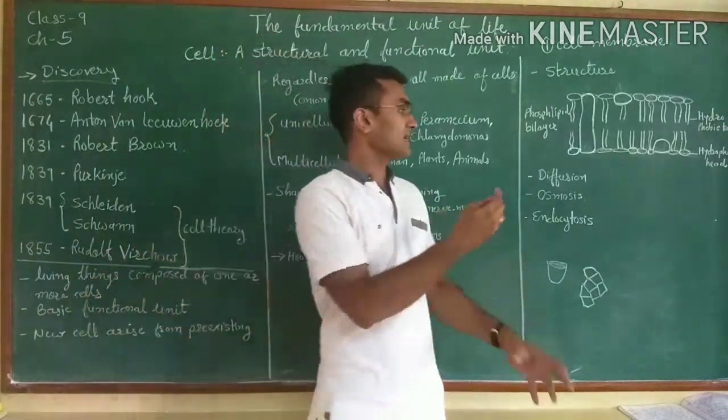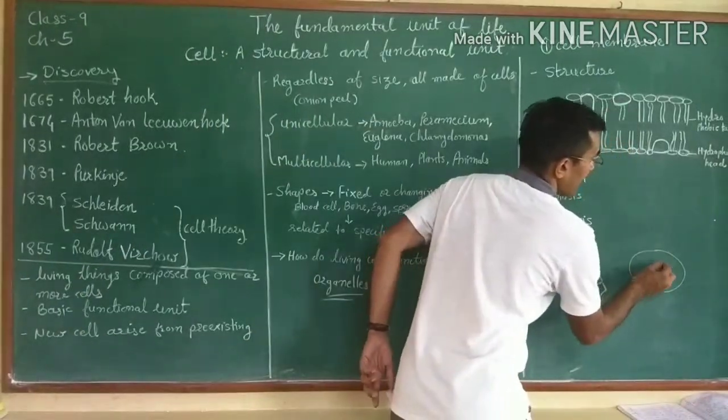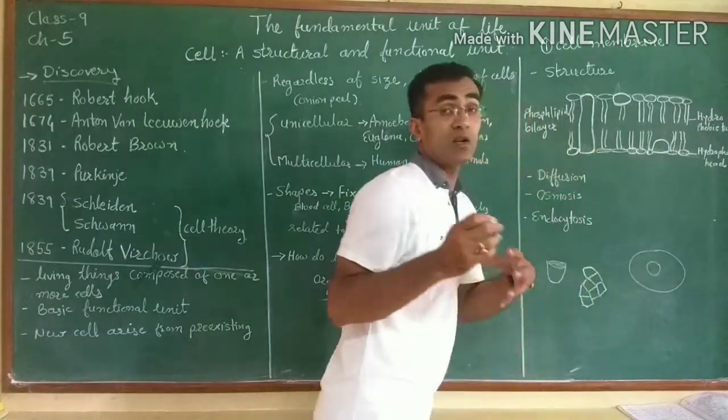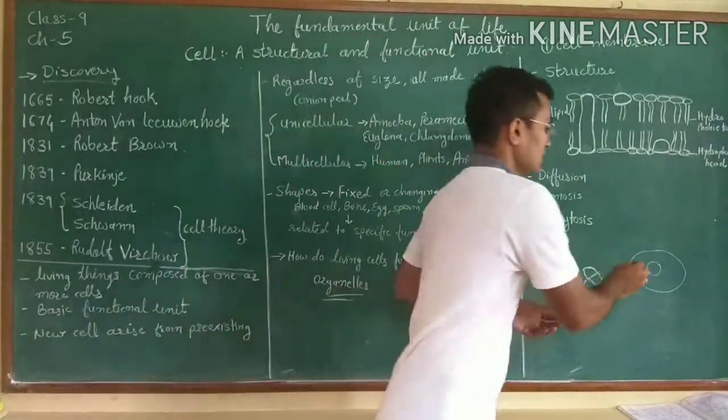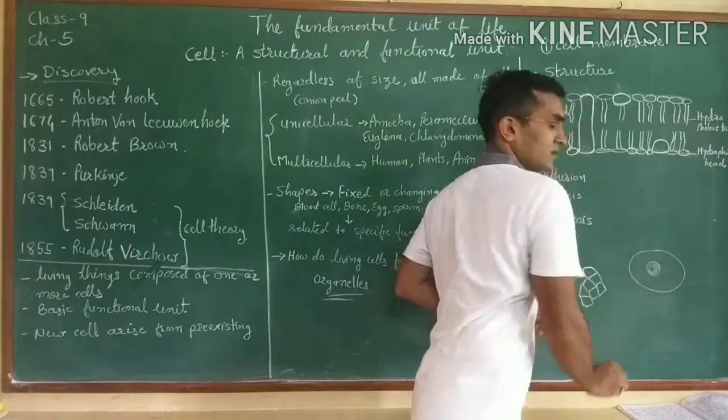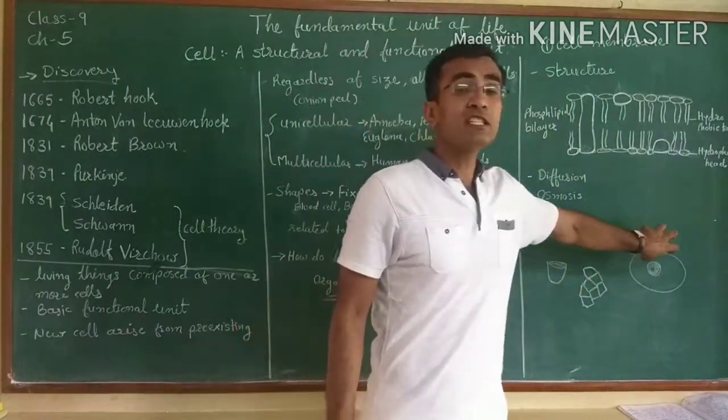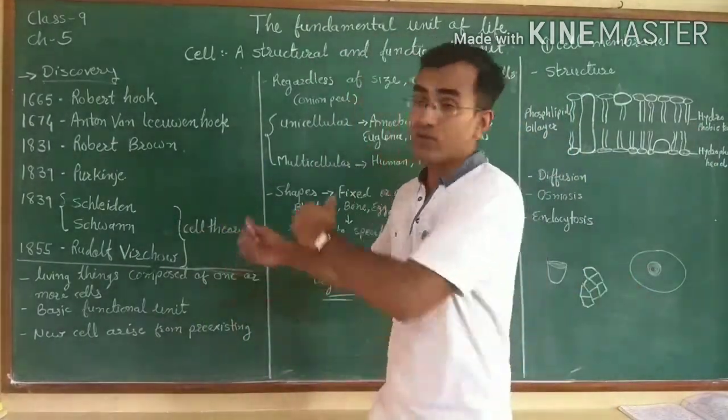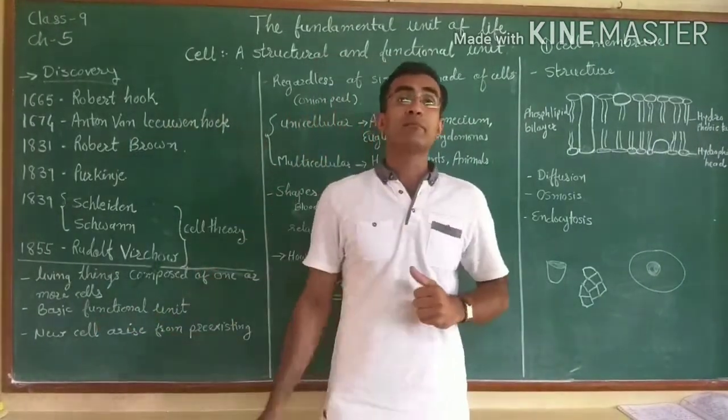See, our cell is made up of what? It has one nucleus that looks dense when you stain it, so the nucleus gets differentiated easily. The nucleus was already discovered by Robert Brown.